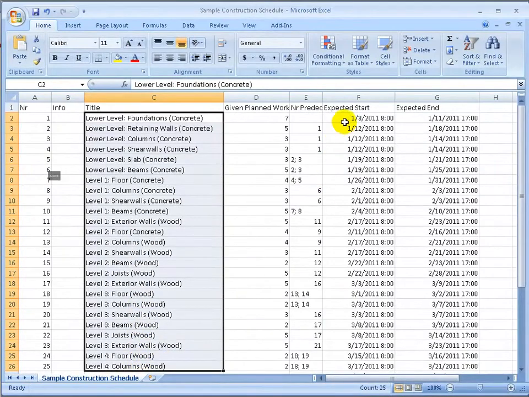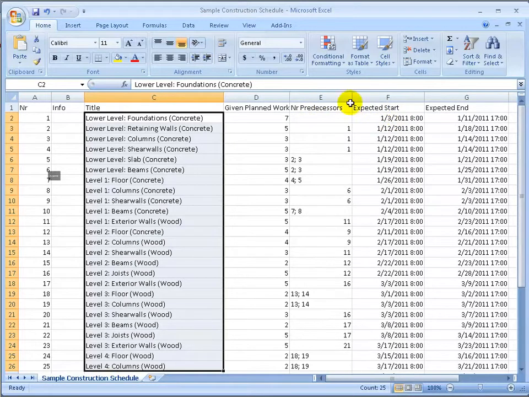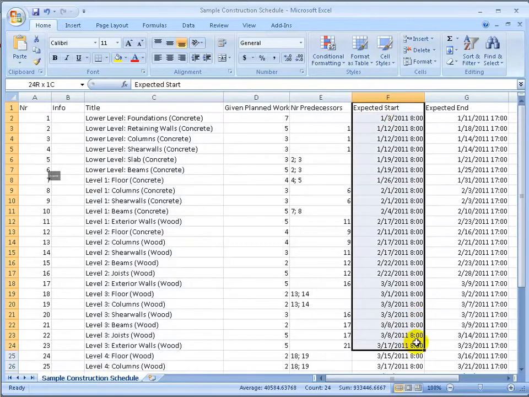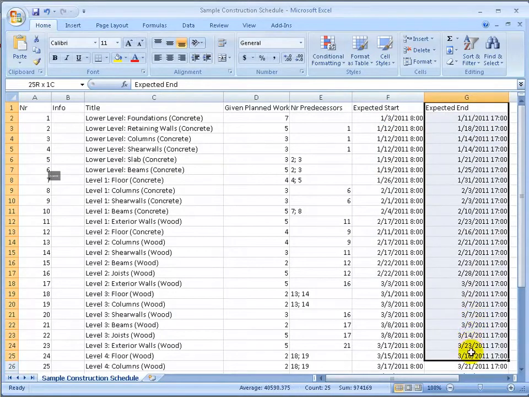We have columns containing the tasks or activity title and the expected start and end dates. The precedence numbers indicate dependency, but those are already reflected as well in the dates.